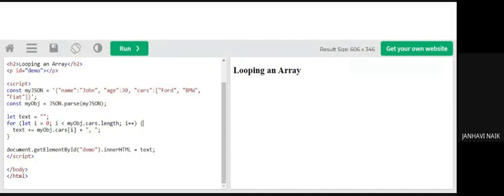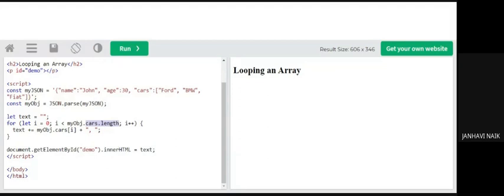So this is my simple for loop. i starts with 0 and goes on until it is less than the total length of the cars. Since it is an object, I am accessing the cars length with the period operator. I say myObj.cars.length.